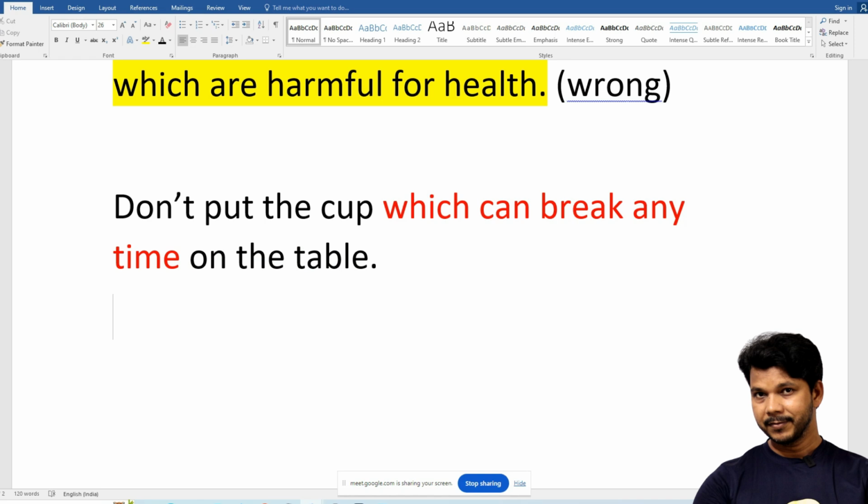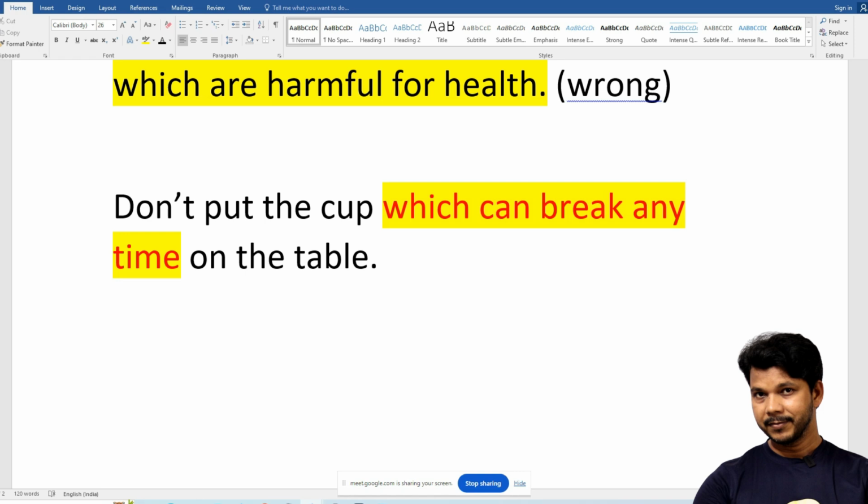It proves that on the right hand side of any noun, if you put the adjective clause, it will start speaking about the same noun. So if by mistake you say don't put the cup which can break anytime on the table, it means this information is about the cup, not about the table.